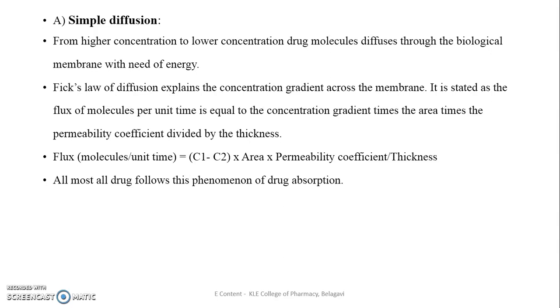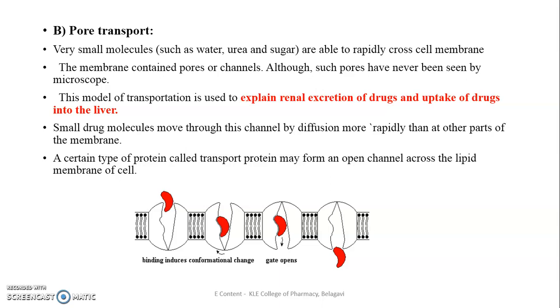Almost all drugs follow this phenomenon of simple diffusion, obeying Fick's law. The next transport is pore transport. Very small molecules like water, urea, and sugar rapidly cross the membrane. The membrane contains pores or pore channels, although such pores have been seen only by microscope. The model explains the renal excretion of drugs and uptake of drugs into the liver. These are the two phenomena occurring from pore transport in two regions of your body, the kidney and the liver.